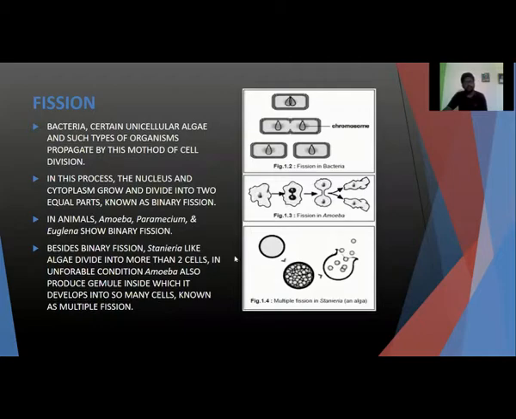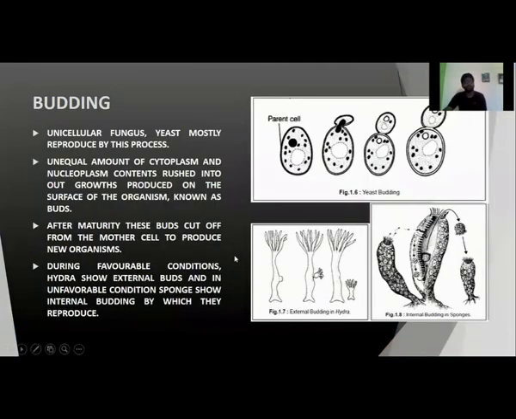And the last one is sporulation. Okay, the next one is budding. Budding is the formation of a bud. Simply, it's a formation of a bud. The unicellular fungus yeast mostly reproduces by this process.